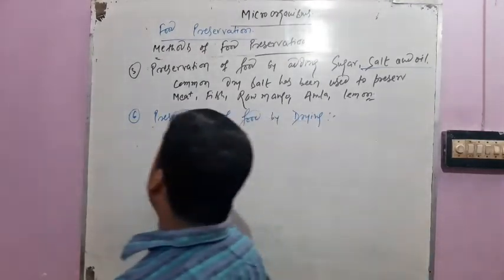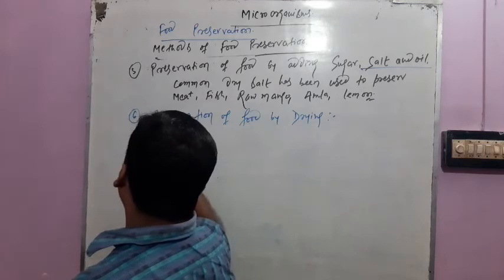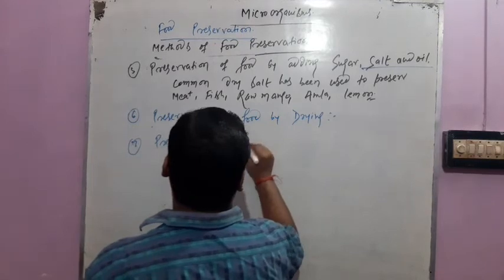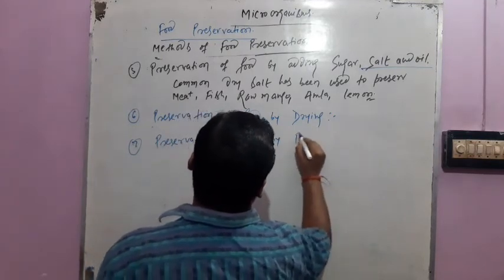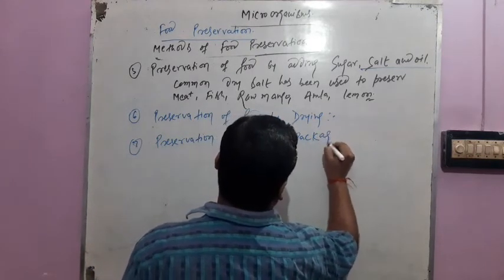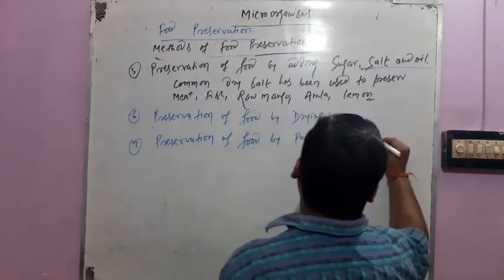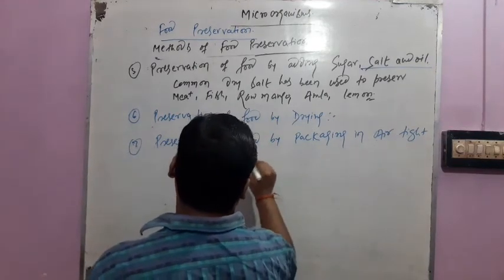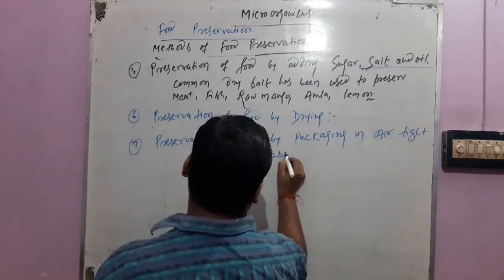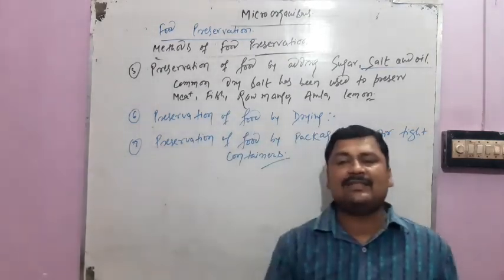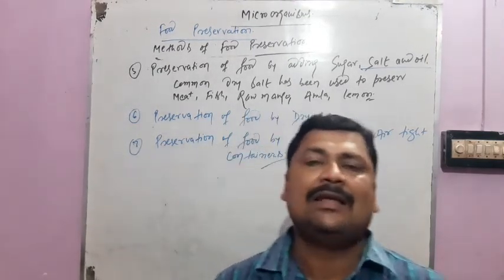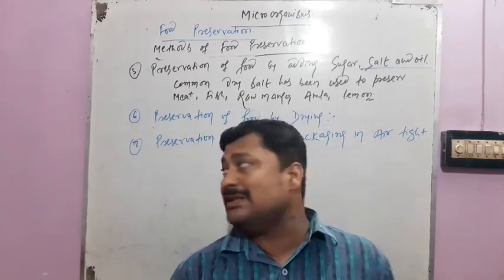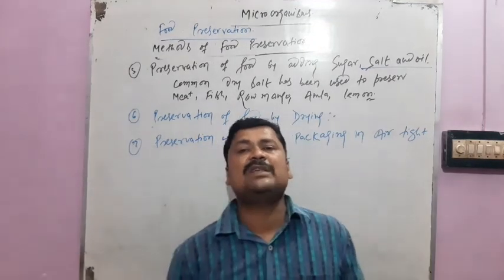The next method of preserving food is packaging in airtight containers. After sterilizing the food, if we pack it in airtight containers, we can prevent it from spoiling by microbes for a long time. So these are the methods by which we can preserve our food.